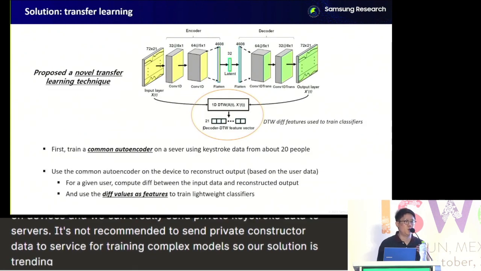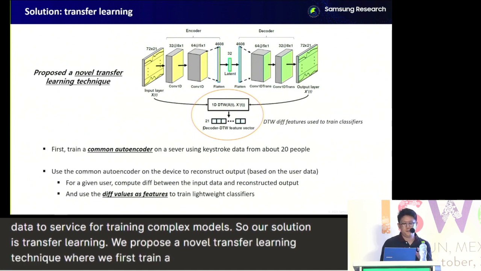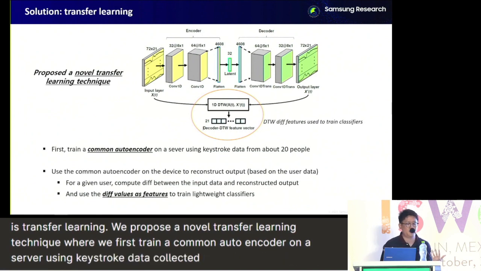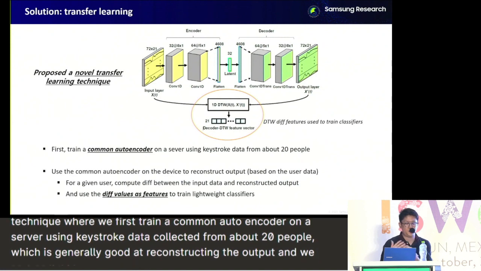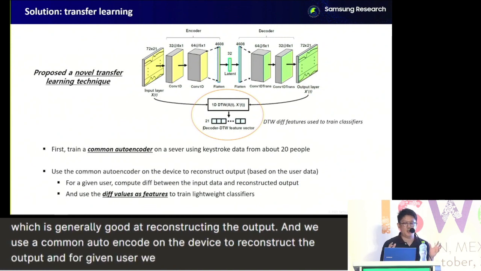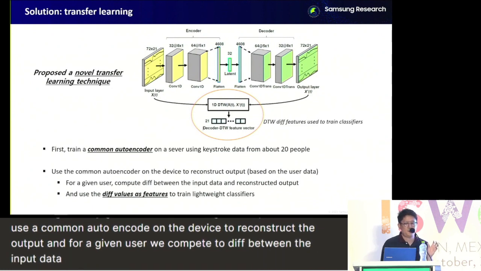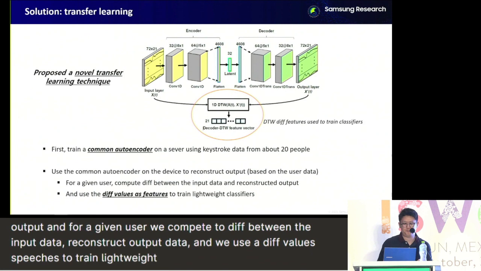We propose a novel transfer learning technique where we first train a common autoencoder on a server using keystroke data collected from about 20 people, which is generally good at reconstructing the output. And we use a common autoencoder on the device to reconstruct the output. For a given user, we compute the diff between the input data and reconstructed output data, and we use the diff values as features to train lightweight classifiers on the devices.